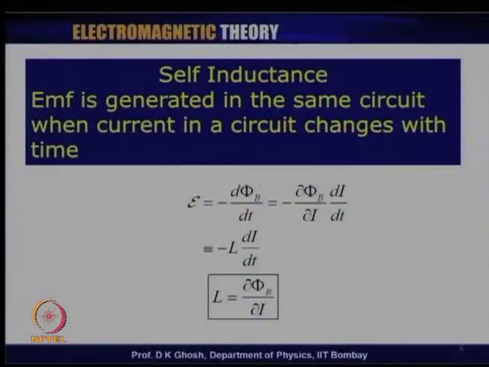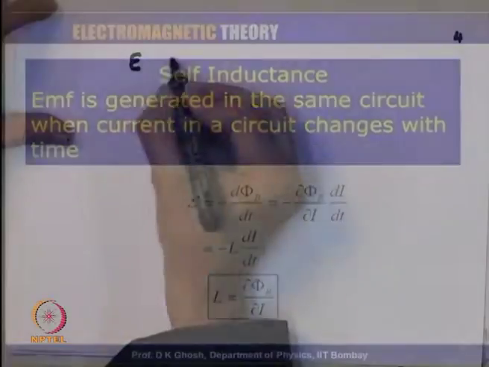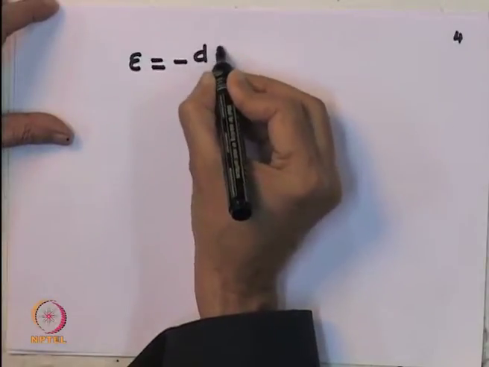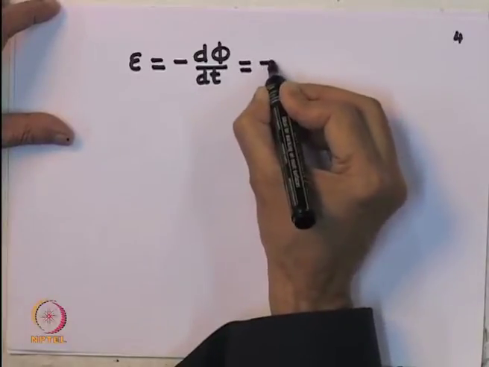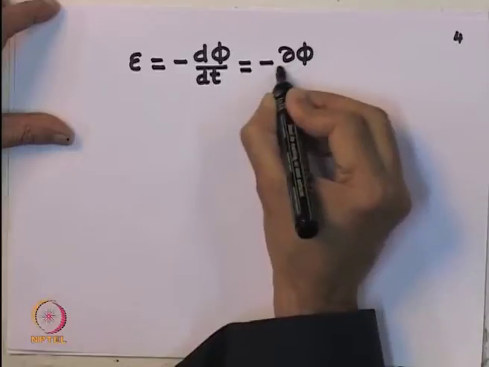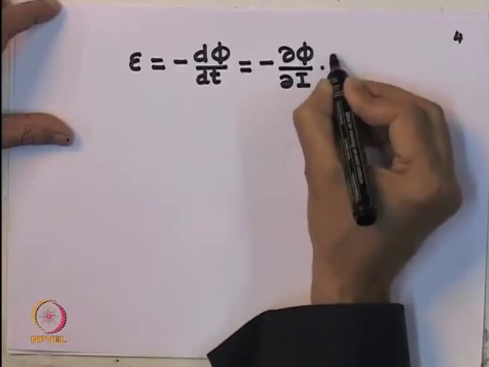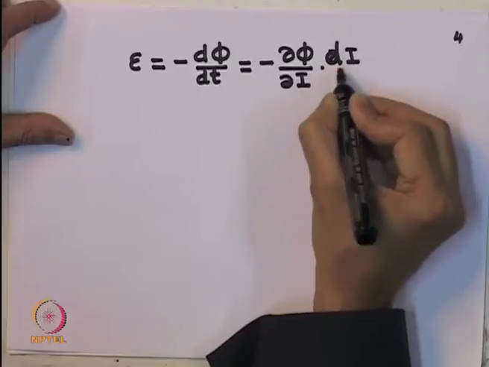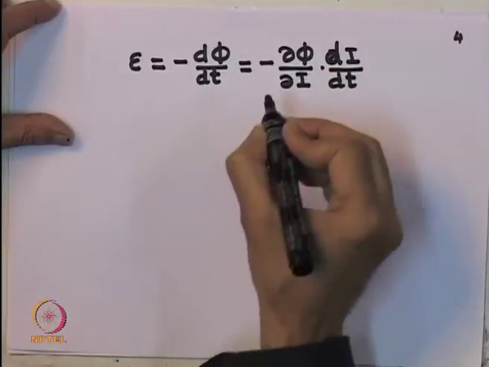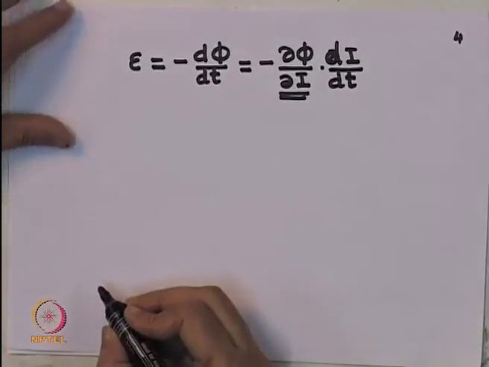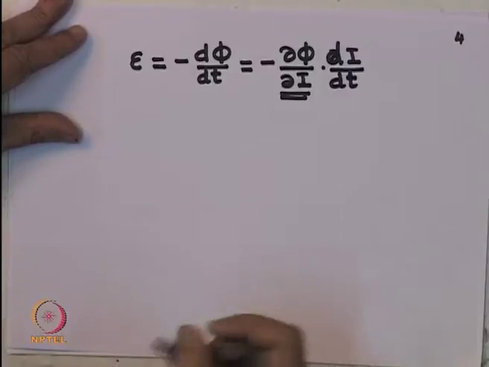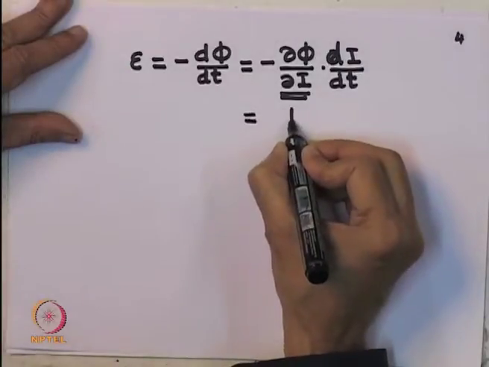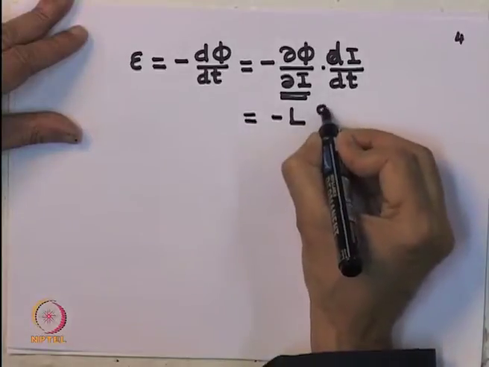So, I will write that this EMF is, by definition, minus d phi by dt, and let me write this as minus delta phi by delta I times d I by dt. Now, this proportionality constant that you have got here, the rate of change of flux through a circuit with respect to the changing current in that circuit itself, is known as the self inductance, and it is denoted by the letter L.